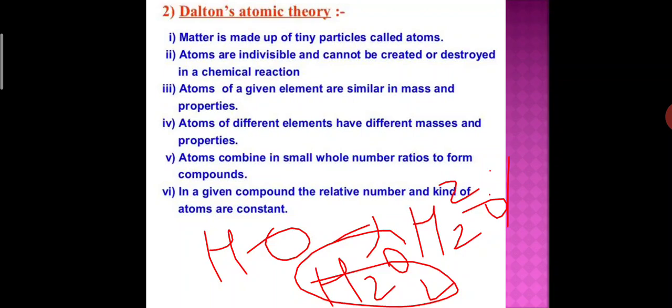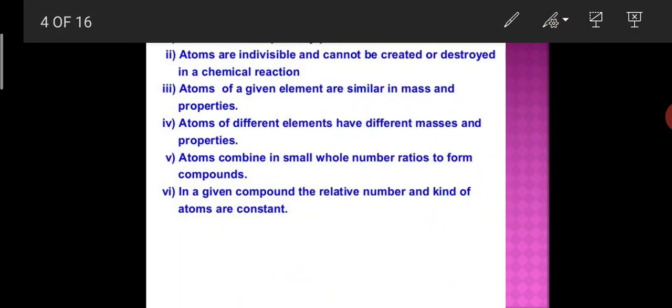Okay, now students, the last point is, in a given compound the relative number and the kind of atoms are constant. Understand what I am saying? In a given compound the relative number and the kind of atoms are constant. For example, we have discussed in the law of constant proportion.